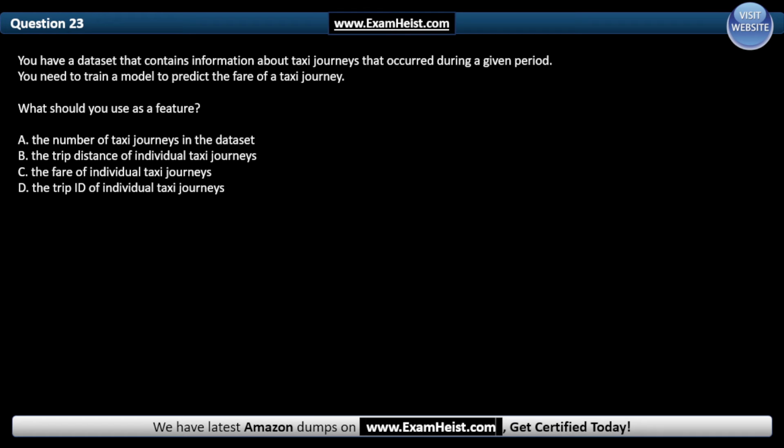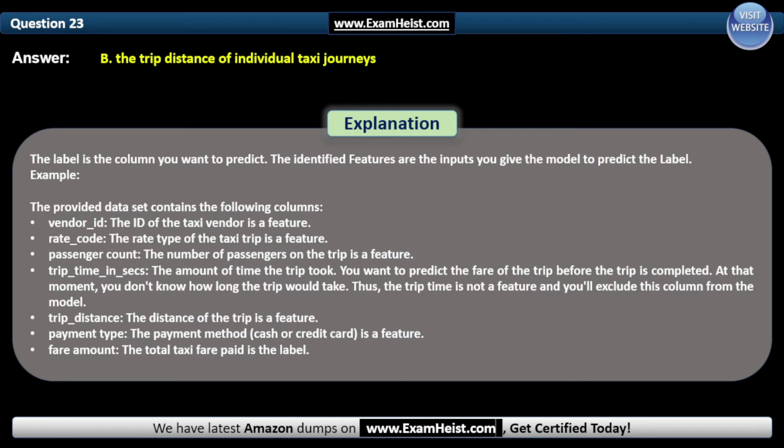And the correct answer is B, the trip distance of individual taxi journeys. The label is the column you want to predict. The identified features are the inputs you give the model to predict the label. Example, the provided dataset contains the following columns.